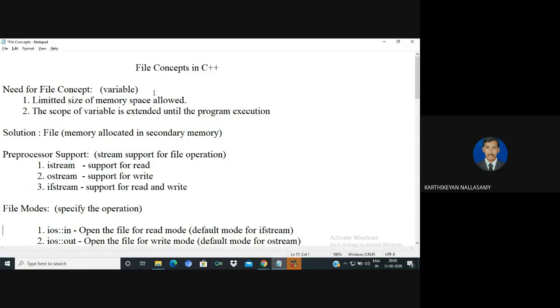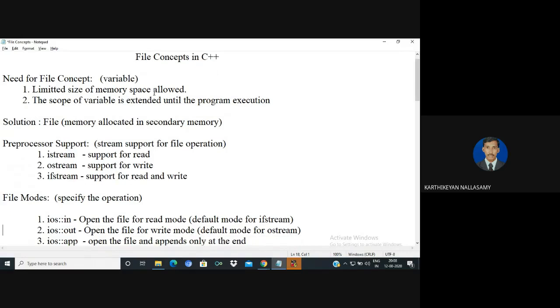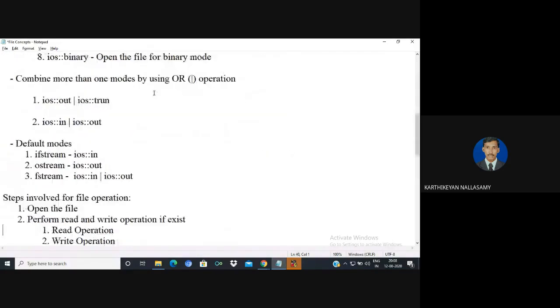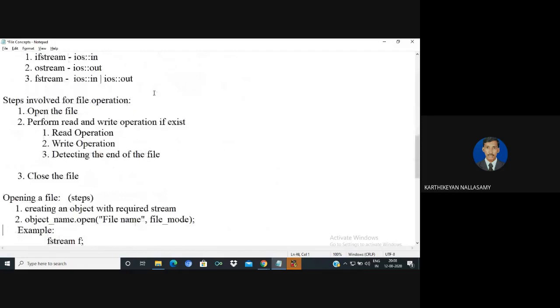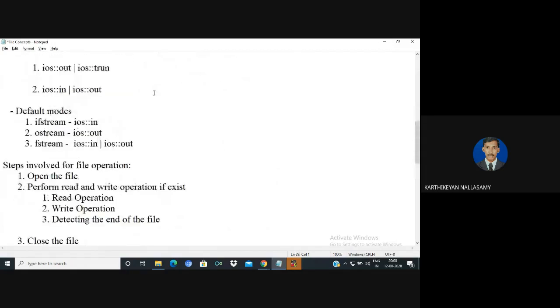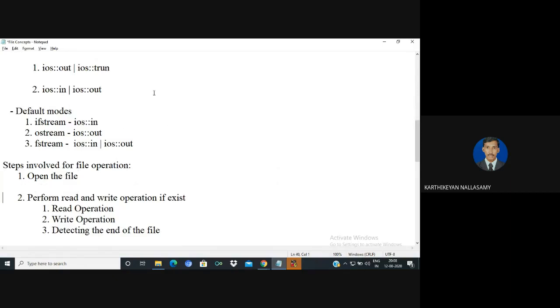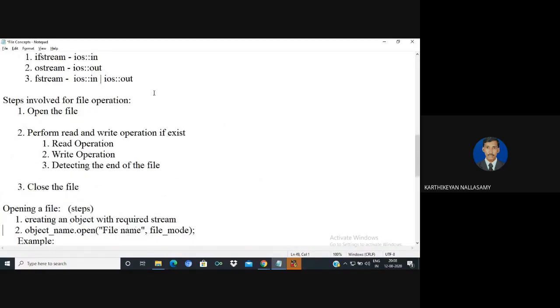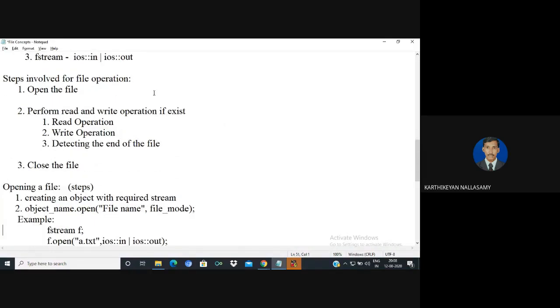The next thing is we must know what a file mode is. Before that, I need to explain opening a file. Whenever you process any file, there are three steps we need to perform. One is to open the file, which is very, very important. Next, based on that, we perform read and write operations. And at the end, you close the file once the operation is over. By default, even if the file pointer is not closed, it will be closed only at the end of the program execution.